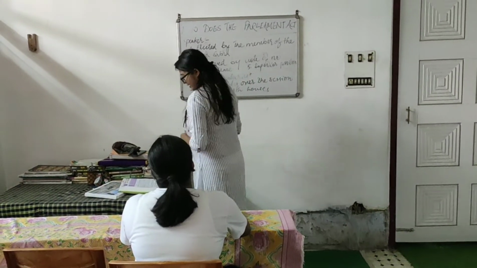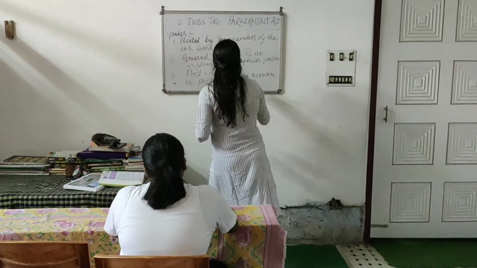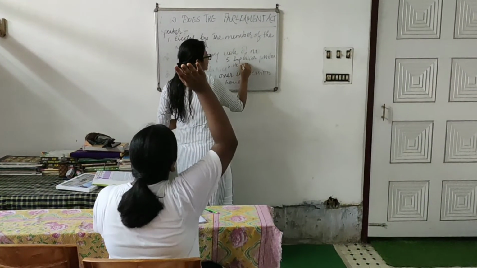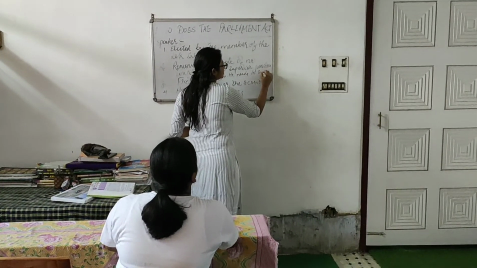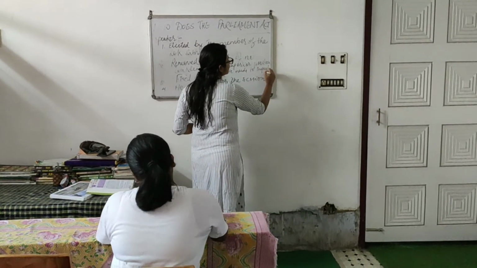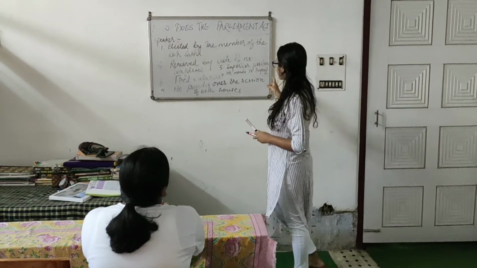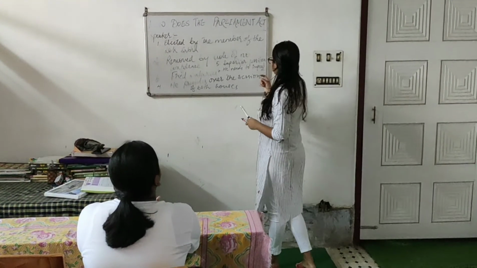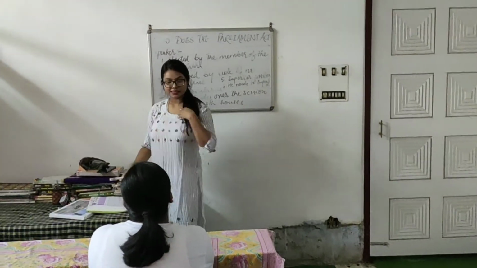And then at last, he needs to be impartial. Ma'am, what does the word impartial mean? Very good question. Impartial here means to not favor any side or opinion. For example, let us suppose you and Astha are friends.